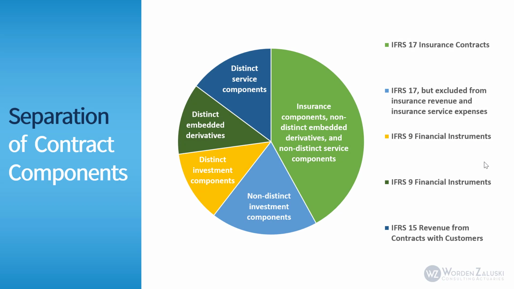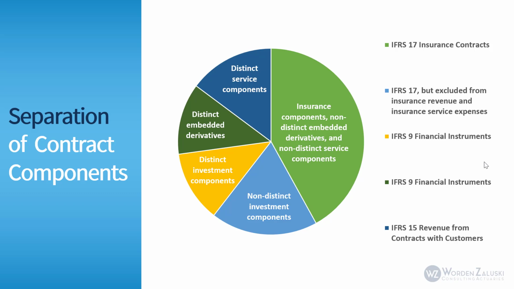IFRS 17 also requires us to separate the components of a contract and value them according to the applicable IFRS standard. And the pie chart here shows several different components that might be found in some insurance products that are typically sold by insurers. The green piece of the pie represents insurance components, non-distinct embedded derivatives, and non-distinct service components. And these three components are subject to IFRS 17 with no modification.